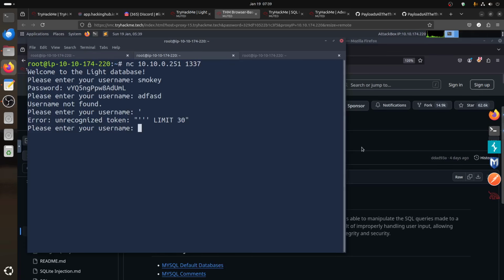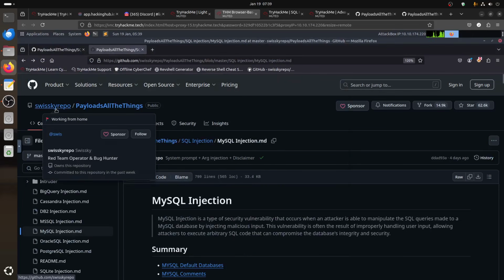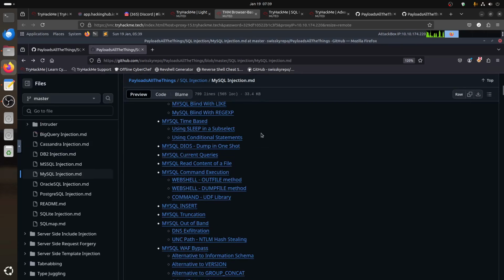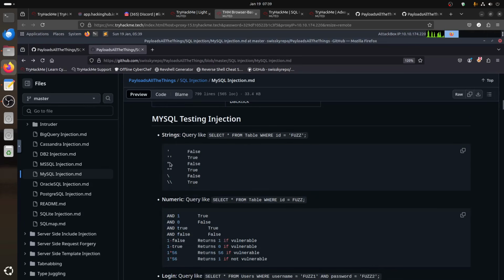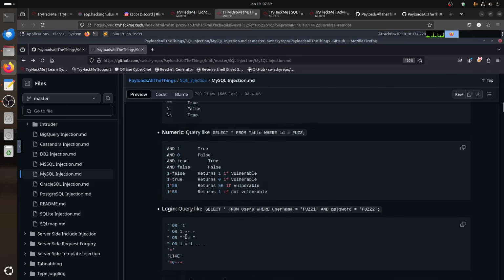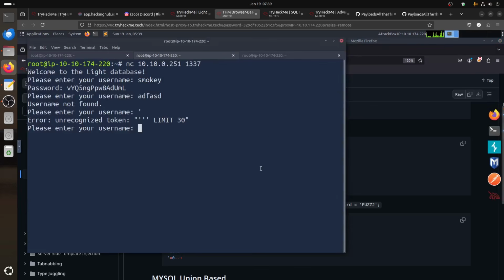Now, for SQL injection, one of the best resources with hacks and tricks is this Swiss repo, PayloadsAllTheThings. For example, you can start with the classic SQL injection, where we have the comment, the AND 1 and 0, and the classic 1 or 1 type of things. So if we can play there, let's do this quickly.